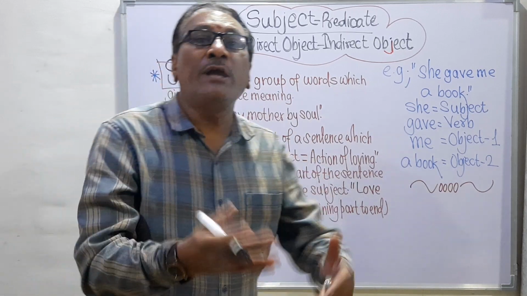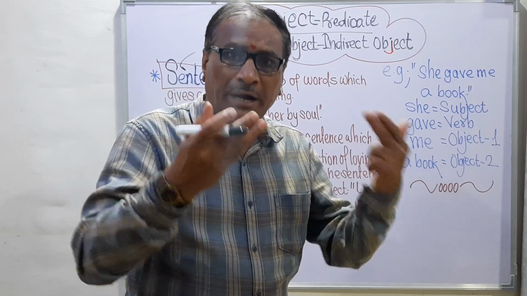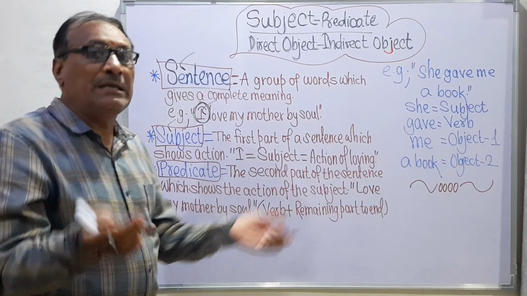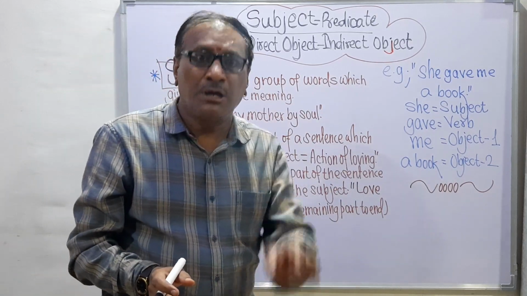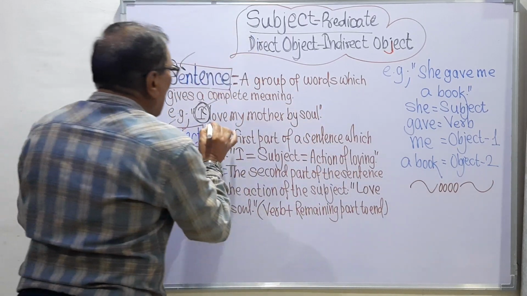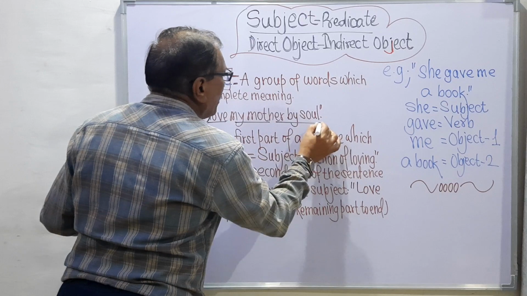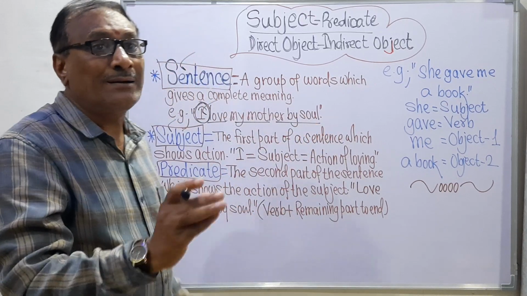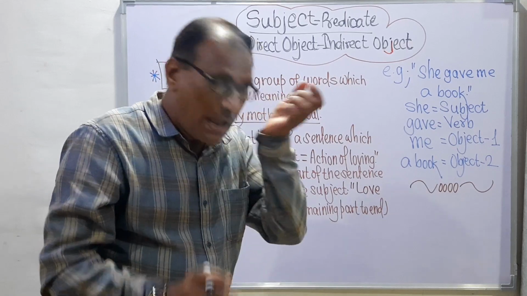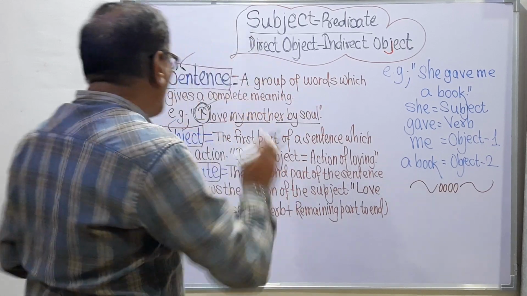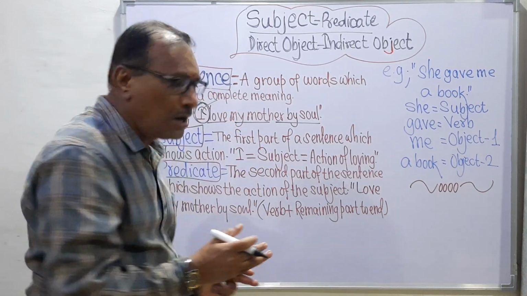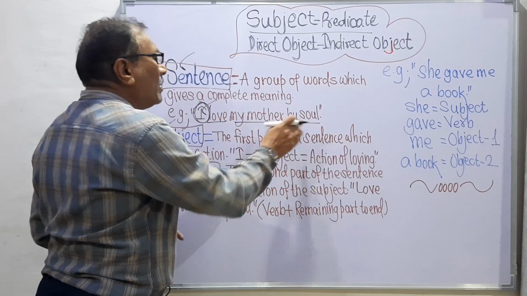This subject shows the action. So what is the action? Love my mother by soul. This is the action. So the subject is the first part of the sentence and it shows the action. So I is the subject and it is showing the action of loving my mother by soul.